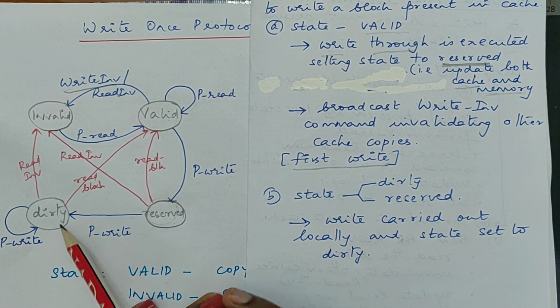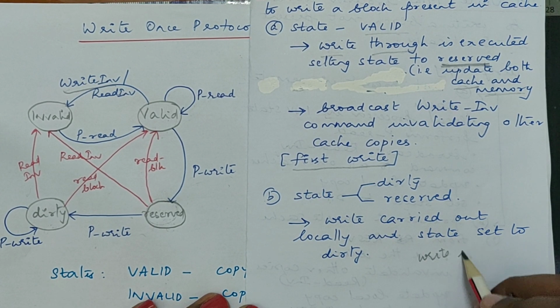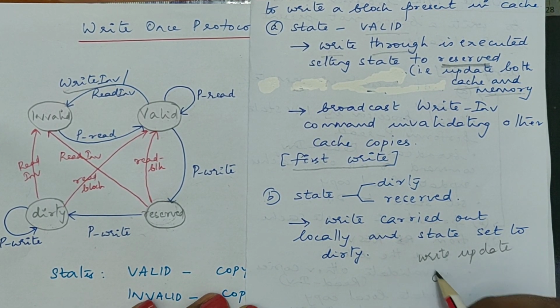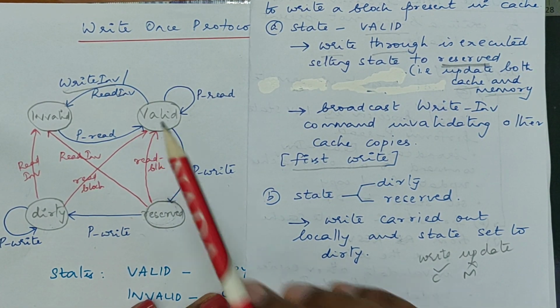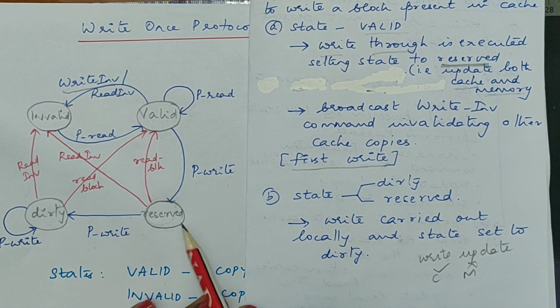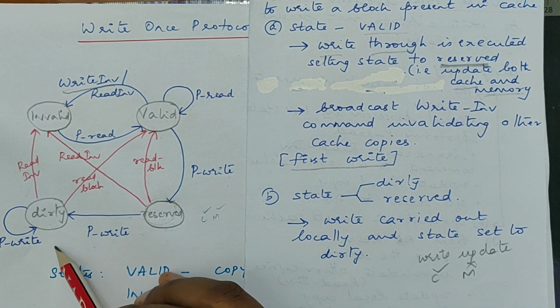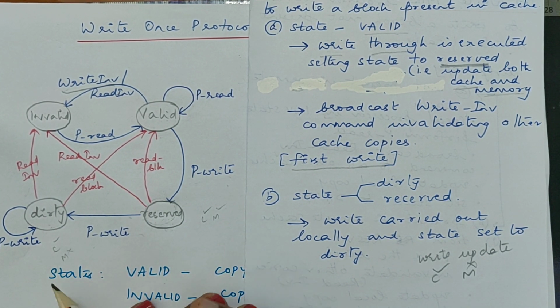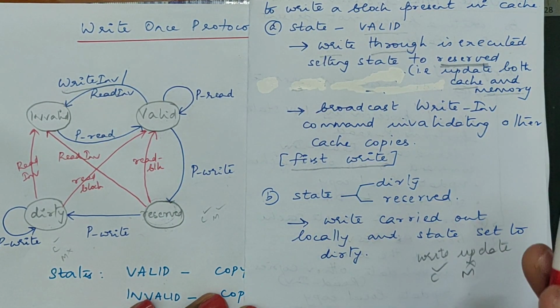When you are in reserved or dirty, the value is updated only in cache. Okay, I repeat again: in reserved, the data is updated both in cache and in memory, but dirty means the value is updated only in cache but not in memory. Sorry for that mistake.